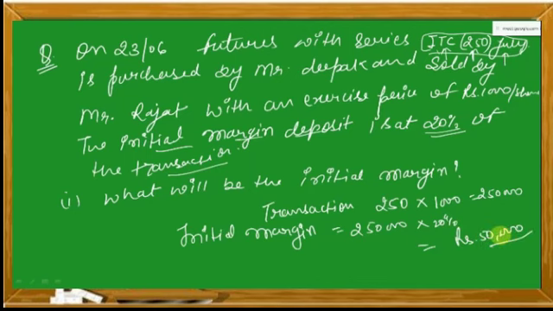So this rupees 50,000 is to be deposited by Mr. Deepak as well as Mr. Rajat. Both the parties will deposit this initial margin with the stock exchange.